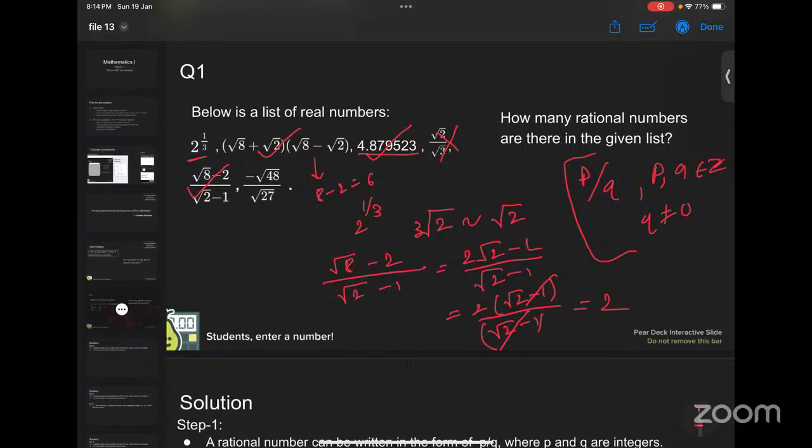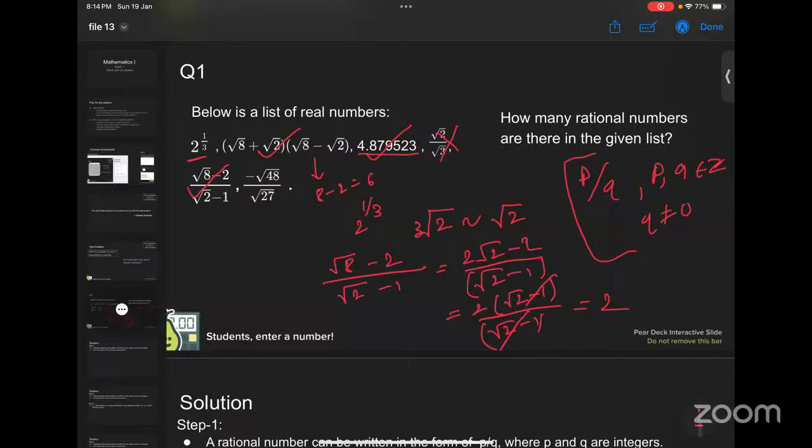So we can rewrite root 8 as 2 root 2, right? Because root 8 is root of 2 cube. So we can write it as 2 root 2. Now you can take 2 as common. So you will get root 2 minus 1 in the numerator, and in this portion is also root 2 minus 1. So this we cancel out. Then in the final result, you will get a 2, which is a rational number.